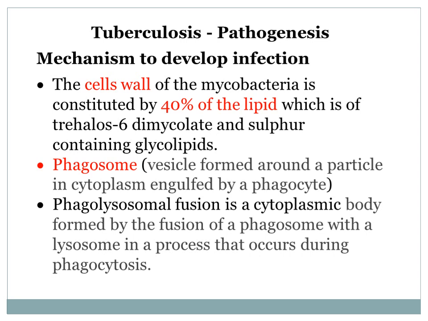So after formation of this phagosome, there is a fusion of many vesicles. That is called phagolysosomal fusion. And after fusion, there is killing of the bacteria, or digestion of the bacteria, in the phagocyte.